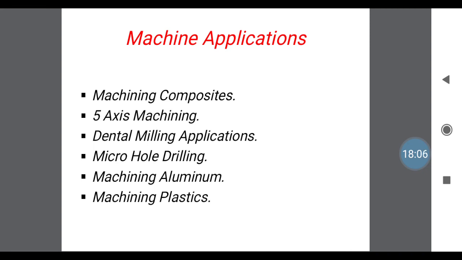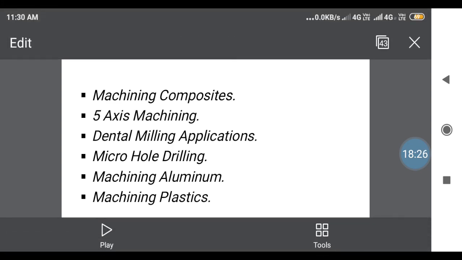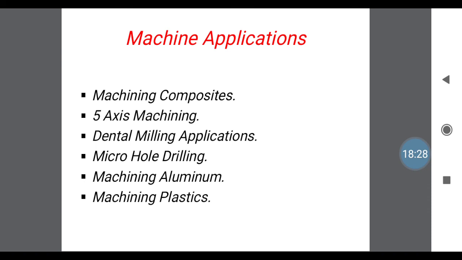First one is machining composites. For composite machining operations in your industry you are using CNC. 5-axis machining, that is multiple axis machining. Dental milling applications, micro hole drilling, machining aluminum or machining plastics. These show what NC and CNC are. In NC we can use only numerical control. Here it is computer numerical control.